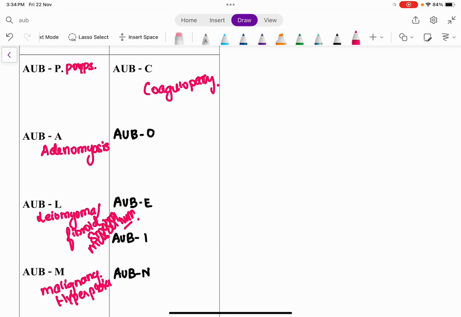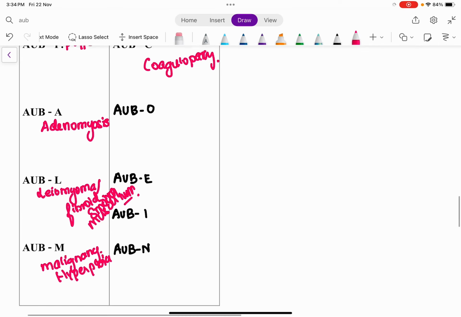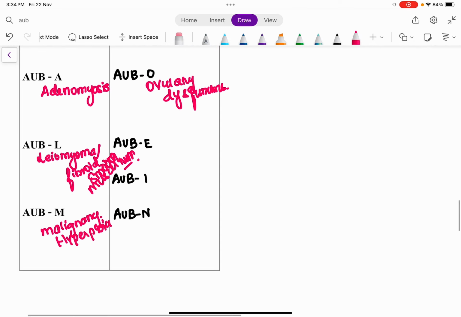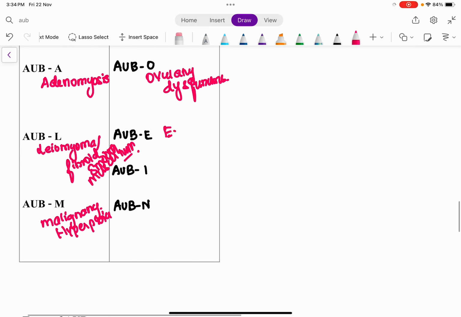Any known coagulopathic disorder could be a cause. O stands for ovulatory dysfunction. Clear? And E stands for any endometrial causes.